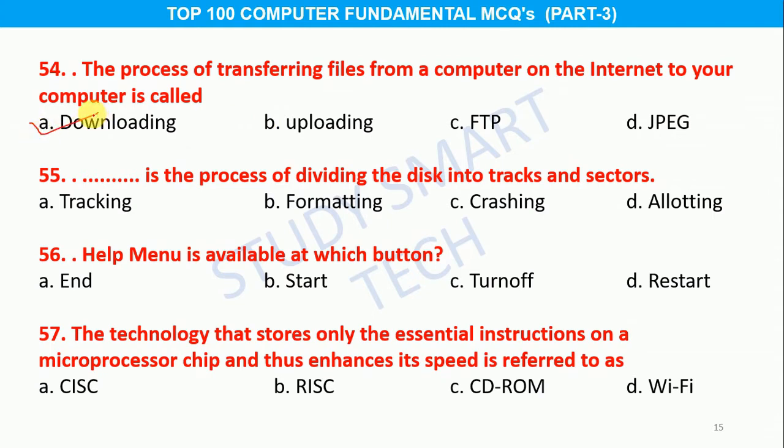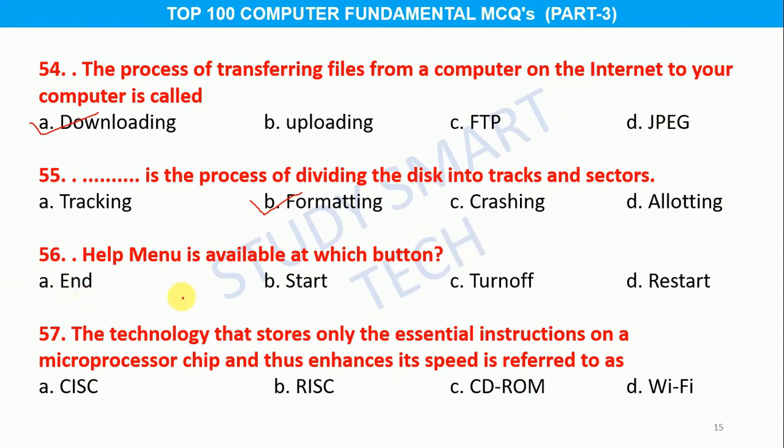Question number 55. ... is the process of dividing the disk into tracks and sectors. Option A tracking, B formatting, C crashing, D allotting, and the correct answer is option B formatting. Question number 56. Help menu is available at which button?